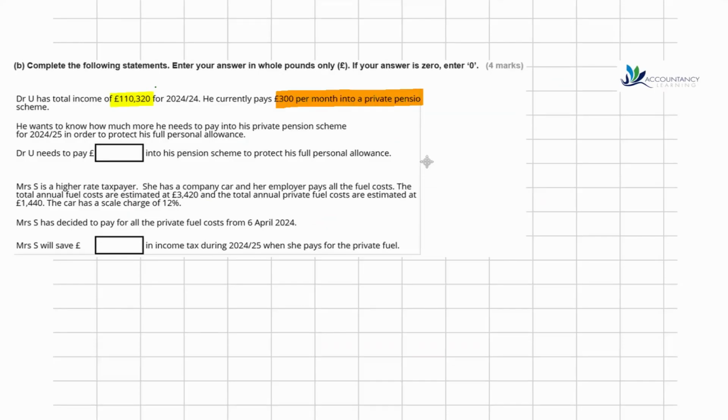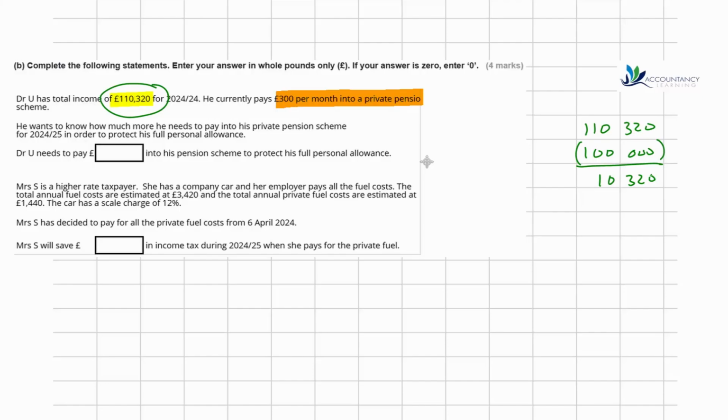So we're told that he has income of 110,320, which exceeds the 100,000 limit for affecting personal allowances. That means there's 10,320 above the limit.